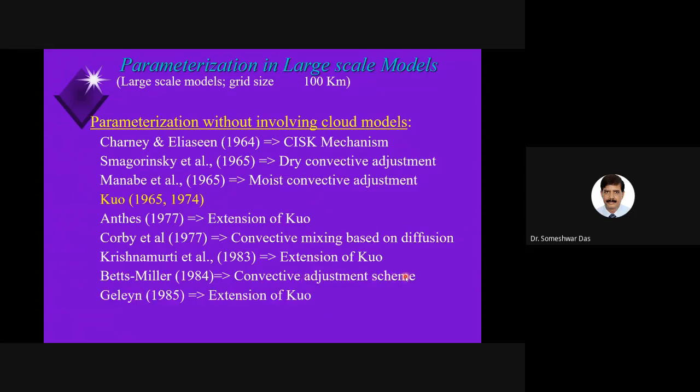Then Zhang, 1985, is also an extension of the Kuo scheme. We also tested many types of Kuo scheme in 1988, using the MONEX data. So these are the different variants of the parameterization of deep convection in large scale models without using an explicit cloud model.